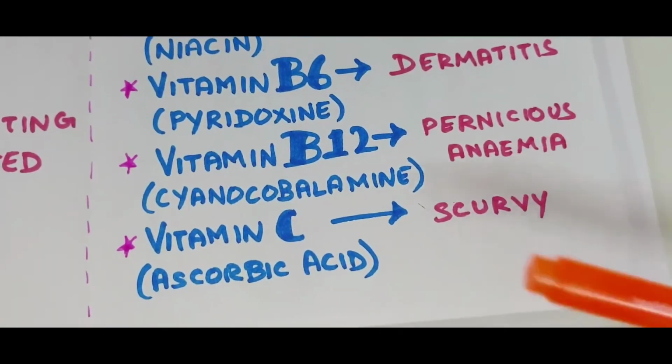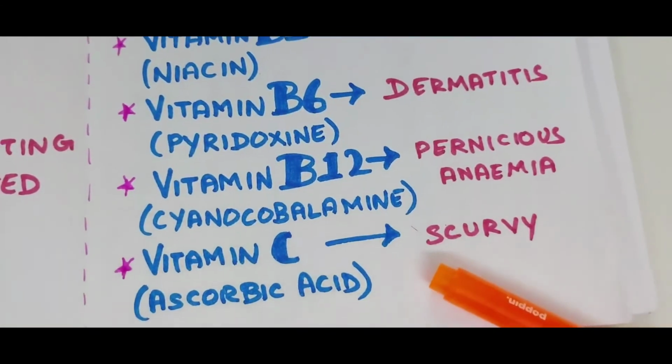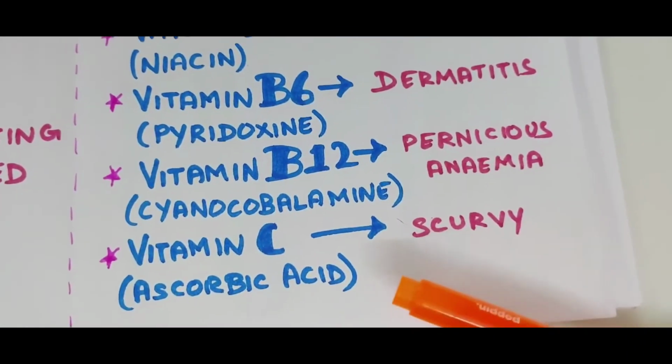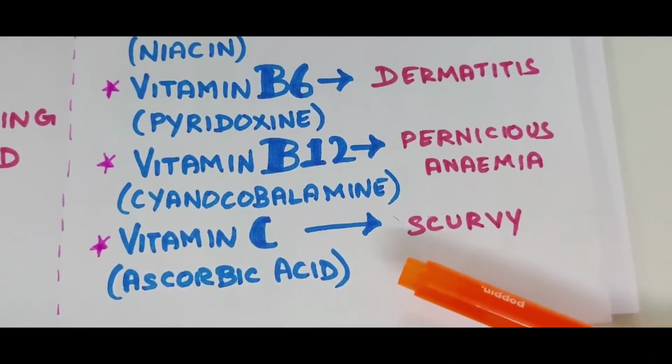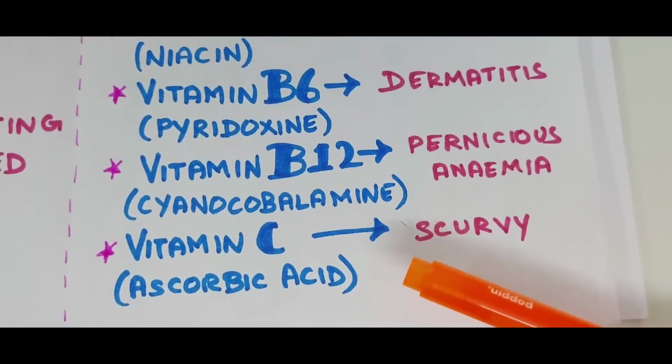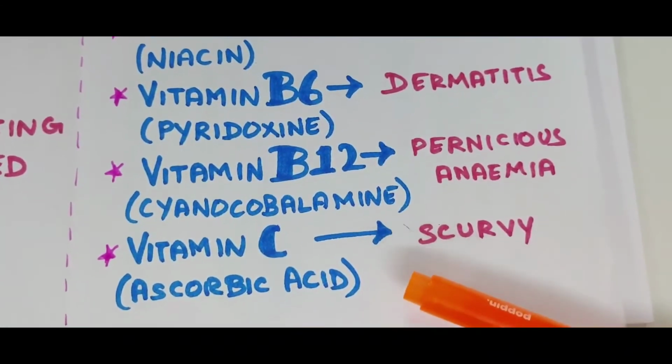Next one, vitamin C, ascorbic acid. Dietary sources of vitamin C are leafy vegetables, sprouts, citrus fruits like gooseberry, lemon, orange.